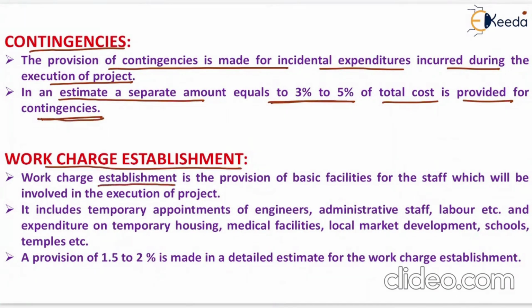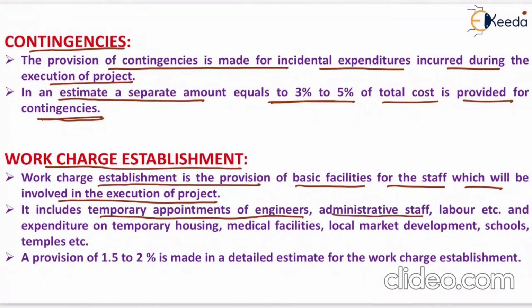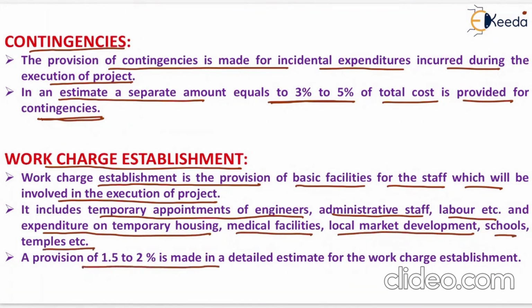Work charge establishment is the provision of basic facilities for the staff which will be involved in the execution of a project. It includes temporary appointments of engineers, administrative staff, labor, etc., and expenditure on temporary housing, medical facilities, local market developments, schools, temples, etc. A provision of 1.5 to 2% is made in a detailed estimate for the work charge establishment. That is all about the estimate and types of estimate.